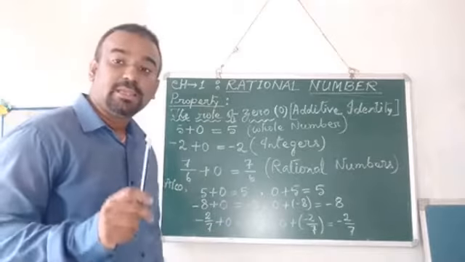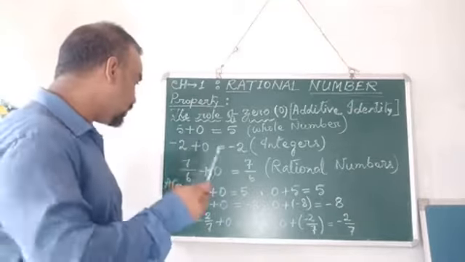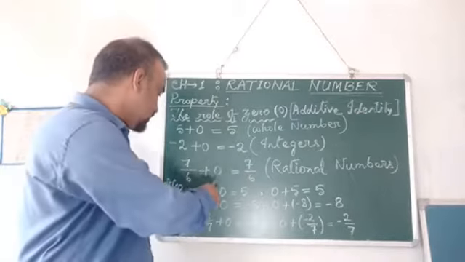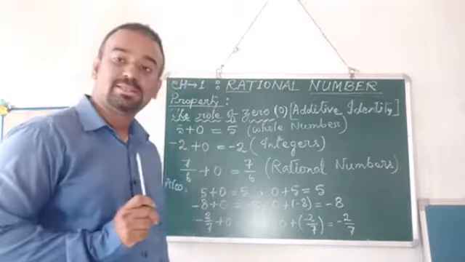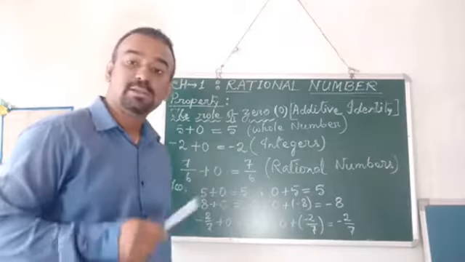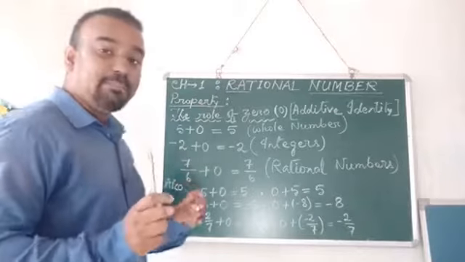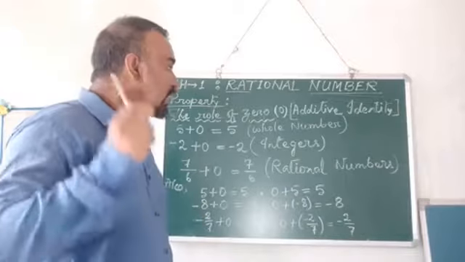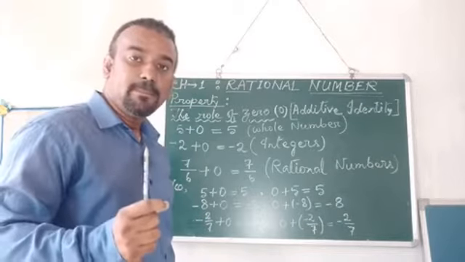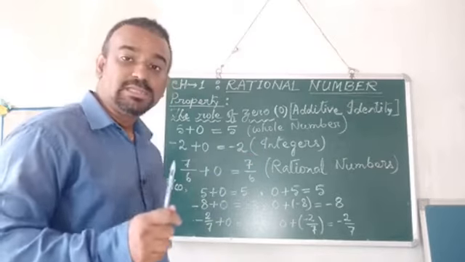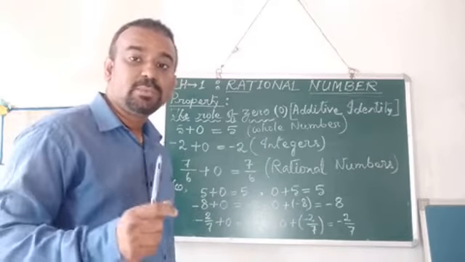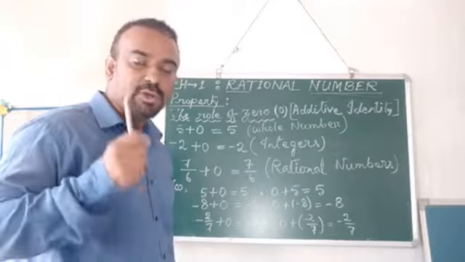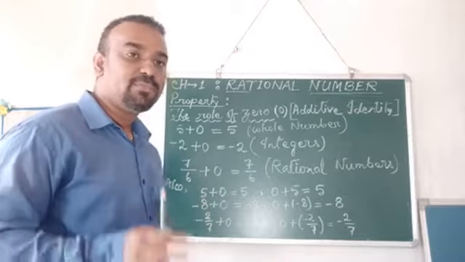Thirdly, if I take an example of a rational number, I took 7 by 6 here. Now if I add 0 to 7 by 6, it will remain as 7 by 6. So it will remain as a rational number only. What I mean to make you all understand is that if you add 0 to any type of number, whether it is whole number, integer or rational number, the result will be same only. That means that in addition, for closure property, all the results are same in case of 0.